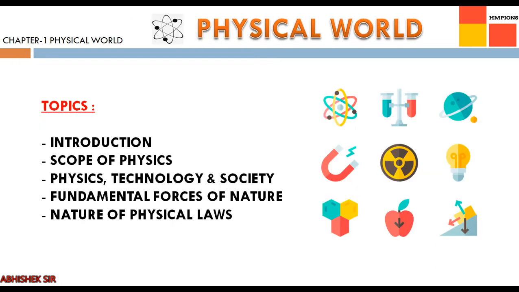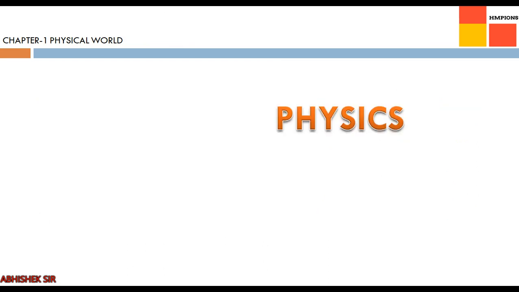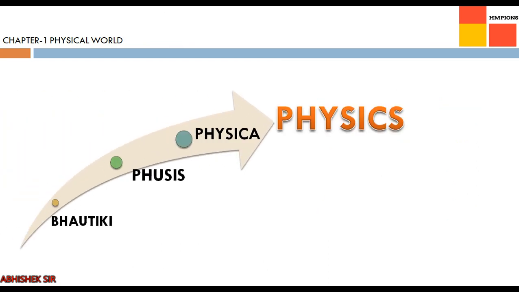Now let us start the first chapter, that is named Physical World. The topics to be included in this chapter, that is introduction part, scope of physics, physics, technology and society, fundamental forces of nature, nature of physical laws. So physics, technology and society and fundamental forces are very important topic in this chapter. Starting with the very word, that is physics. Now you can see in the arrow we have different words from different languages.